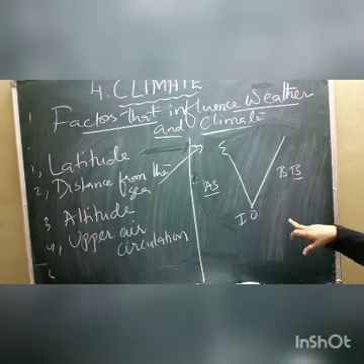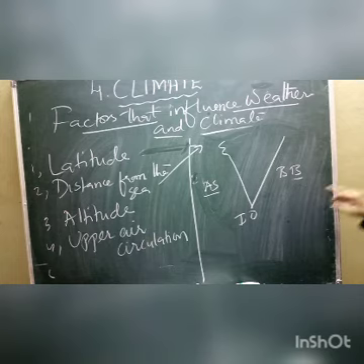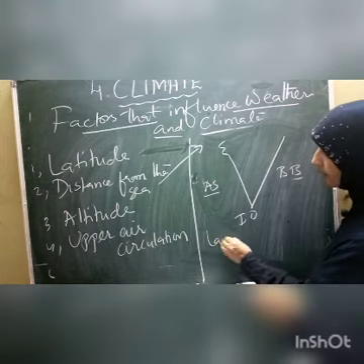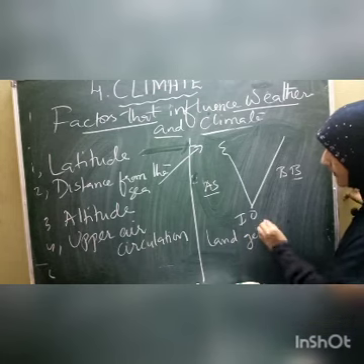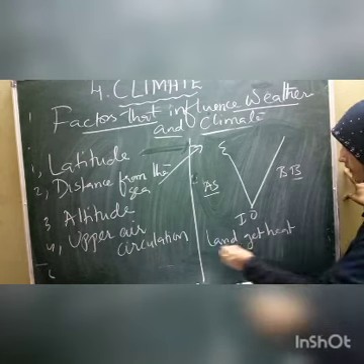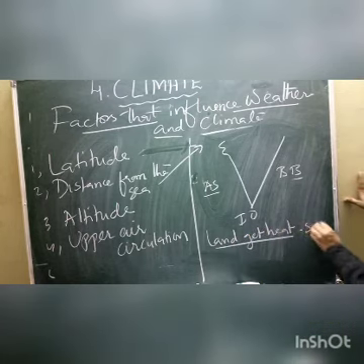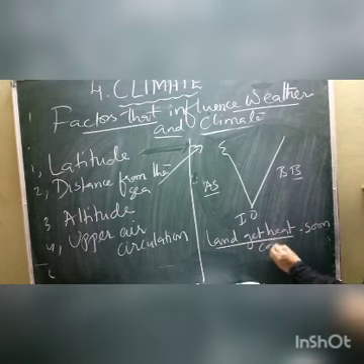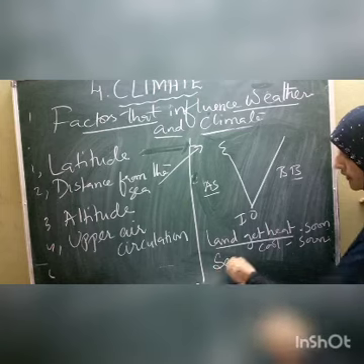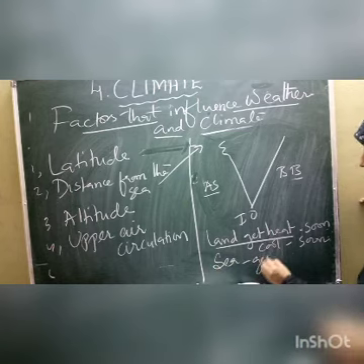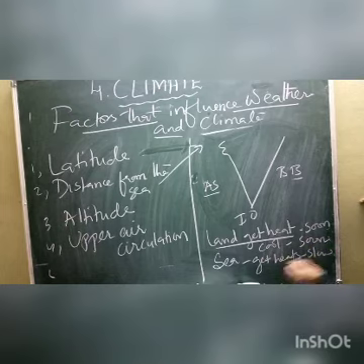As you all know, land gets heated very soon, and land also cools very soon. Compared to that, the sea gets heated very slowly, and cools also very slowly.